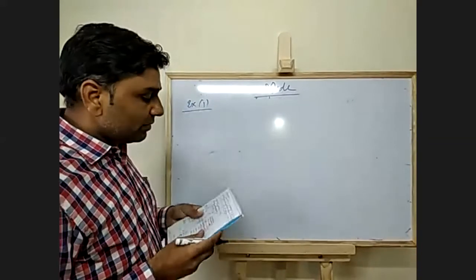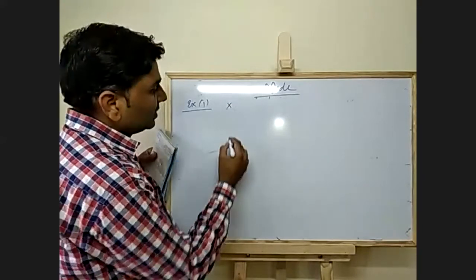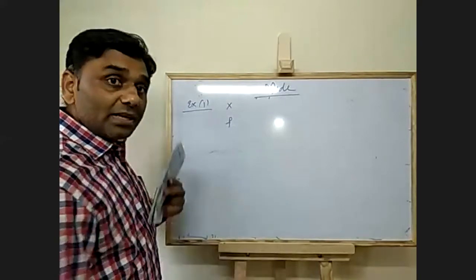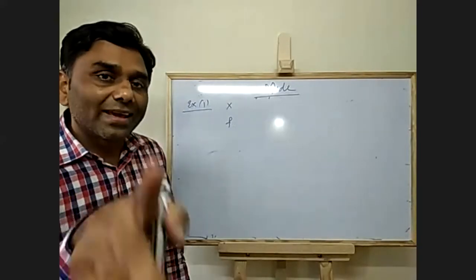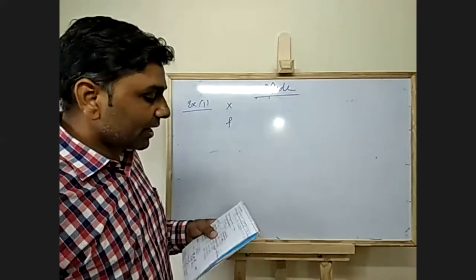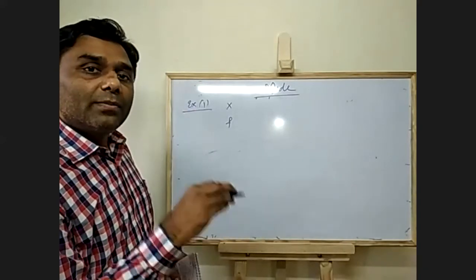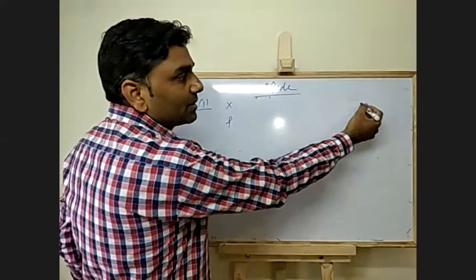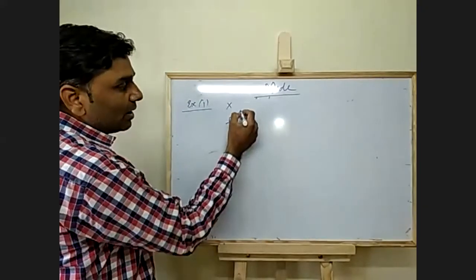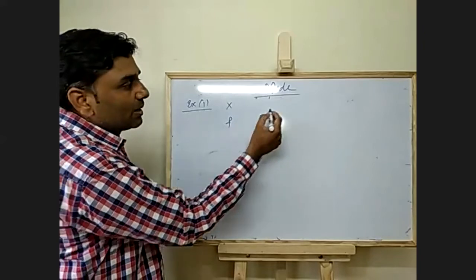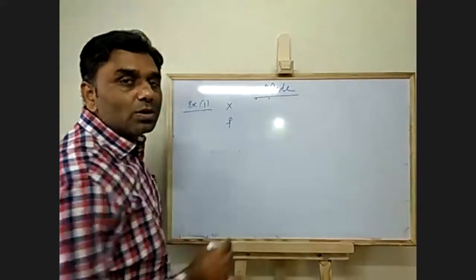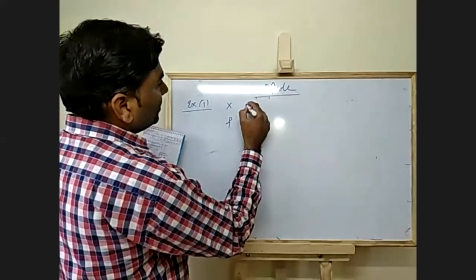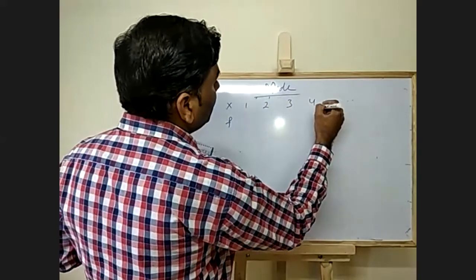In the first method, what is given? X is given and frequency is given. X is the value of the variable, and f is how many times that value has occurred. Like the English subject: how many people scored 0 marks, 25 marks, 30 marks, 35 marks, 80 marks, 85 marks? How many people scored 0 marks? How many scored 25? How many scored 35? Likewise.